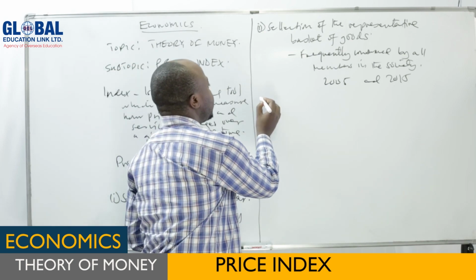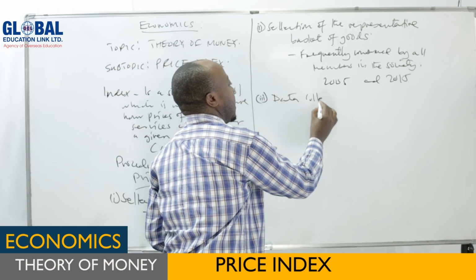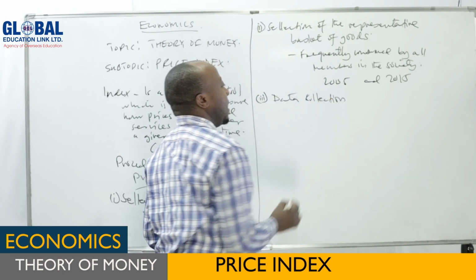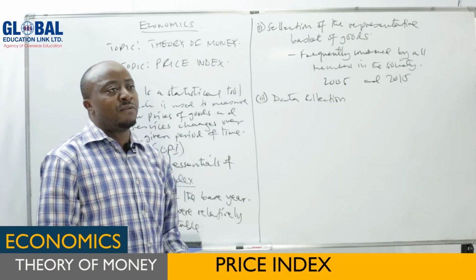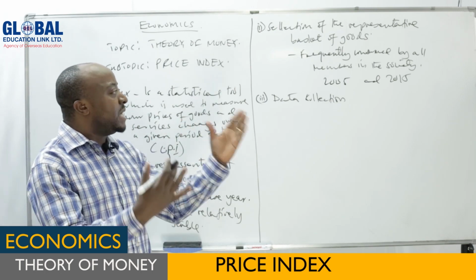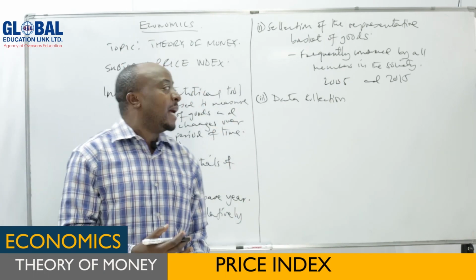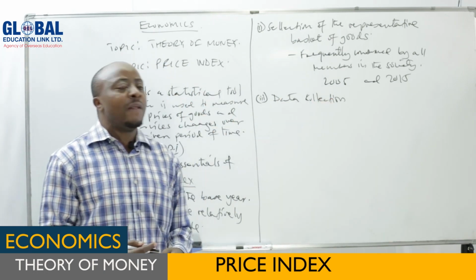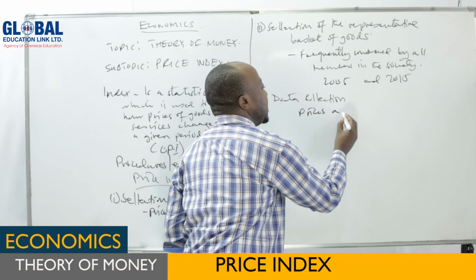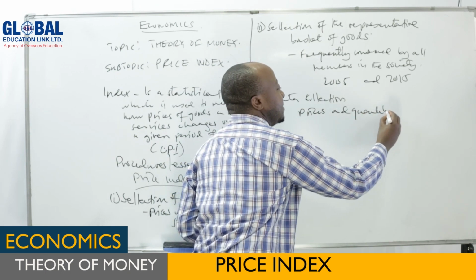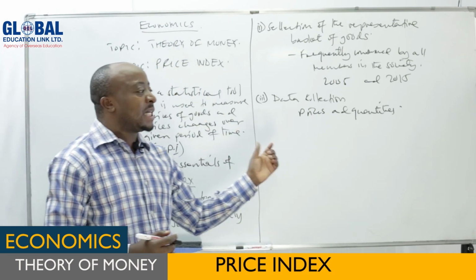Then procedure number 3, that is data collection. Data collection means data about what? Because you have chosen the base year, you have chosen the representative commodities. Maybe you have chosen maize, beans, yams, millet, and whatever kind of goods which you think are consumed in the society. Now you make data collection. Data collection means you have to collect data about prices and quantities. It means the data we are going to collect are about prices of goods and services and the quantities of those goods and services.